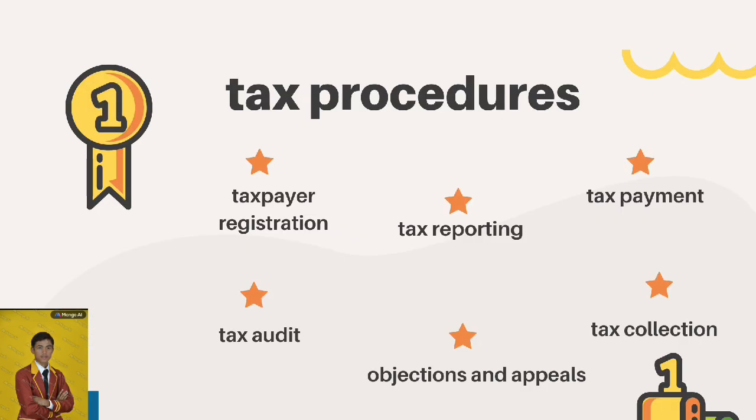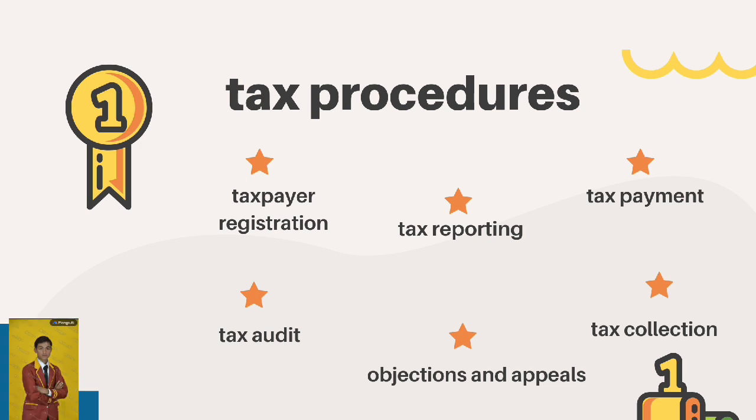Tax procedures. 1. Taxpayer registration. Every individual or entity that meets the requirements as a taxpayer is required to register to obtain a taxpayer identification number, NPWP. 2. Tax reporting. Taxpayers are required to report their tax obligations through a tax return, SPT, which consists of a periodic SPT for monthly reporting and an annual SPT for year-end reporting.